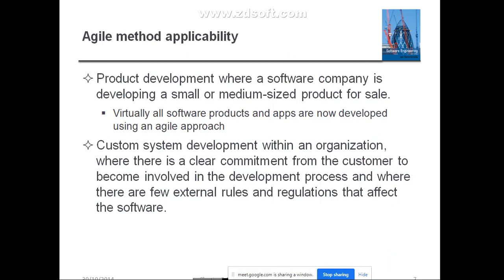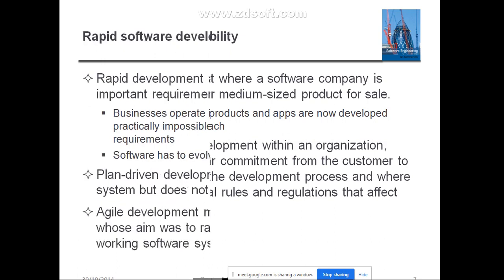Then, where exactly are these agile methods applicable? They are mainly used in product development in an organization where you are developing small or medium-sized products for selling purposes. At that time, you can go for the agile methods, or for custom system development within an organization. That means whenever the customer is committed to becoming involved in the development process, they can use the agile methods, that is what we have seen in the last class.